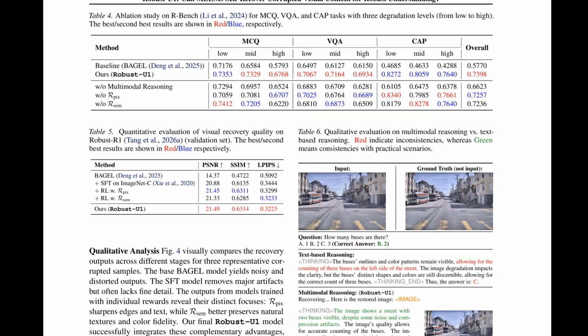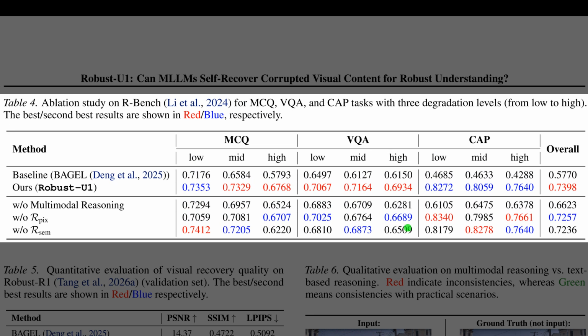Table 4 evaluates the individual components of Robust-U1 through an ablation study, which is an experiment that removes specific parts to see how performance drops. When we remove the joint multimodal reasoning step, the overall score drops from 0.74 to 0.66, proving that reasoning over the recovered image is vital. Additionally, removing either the pixel level or semantic rewards also decreases performance, confirming that both rewards are essential for maximizing robustness.